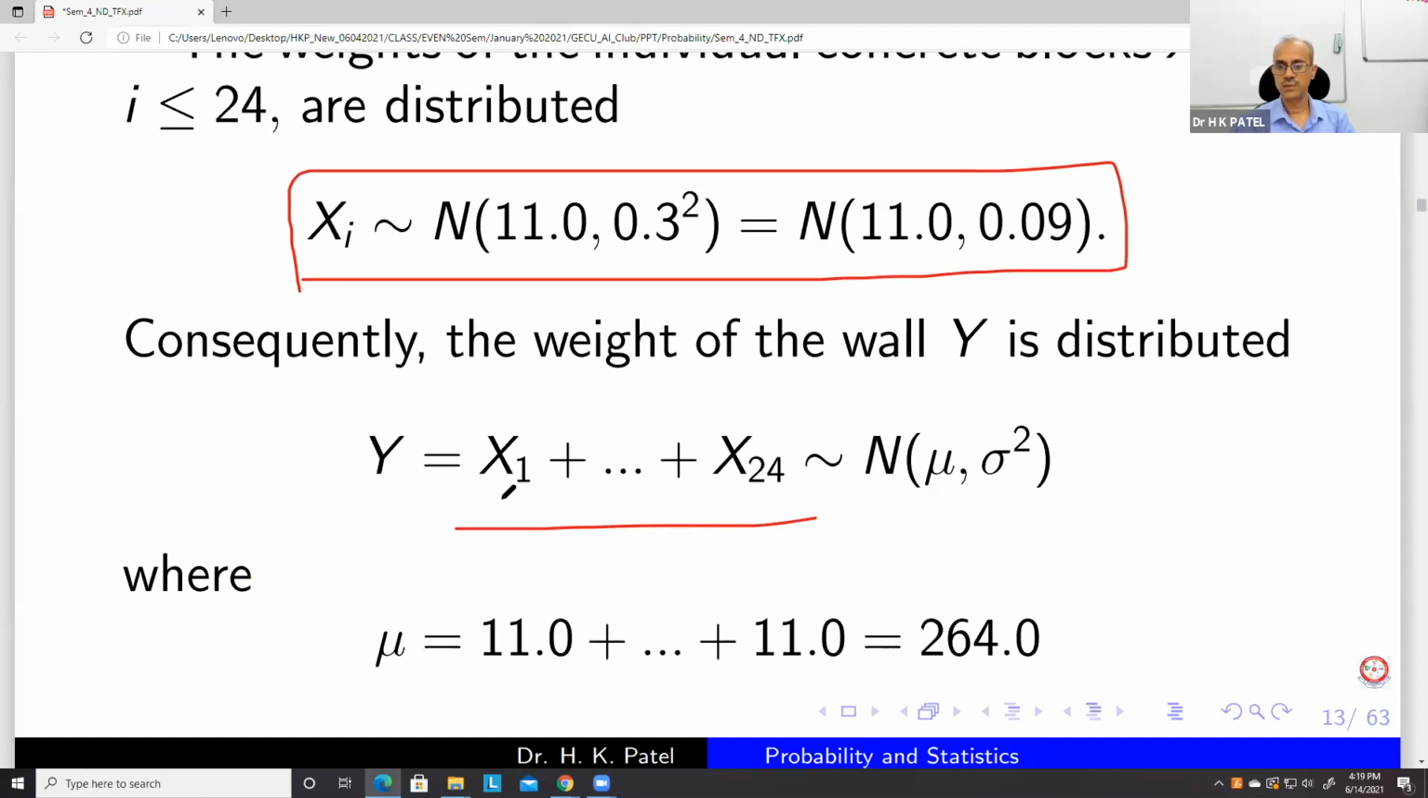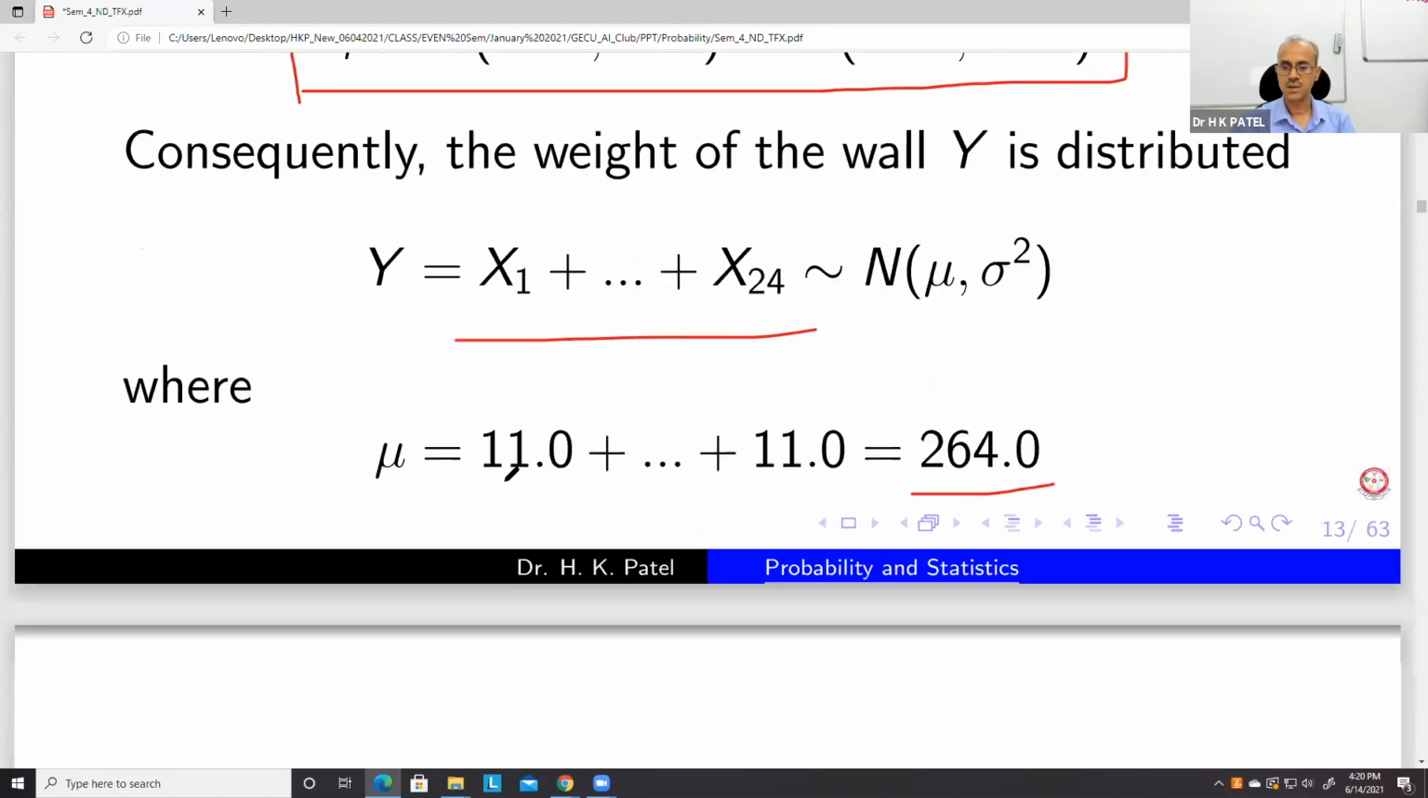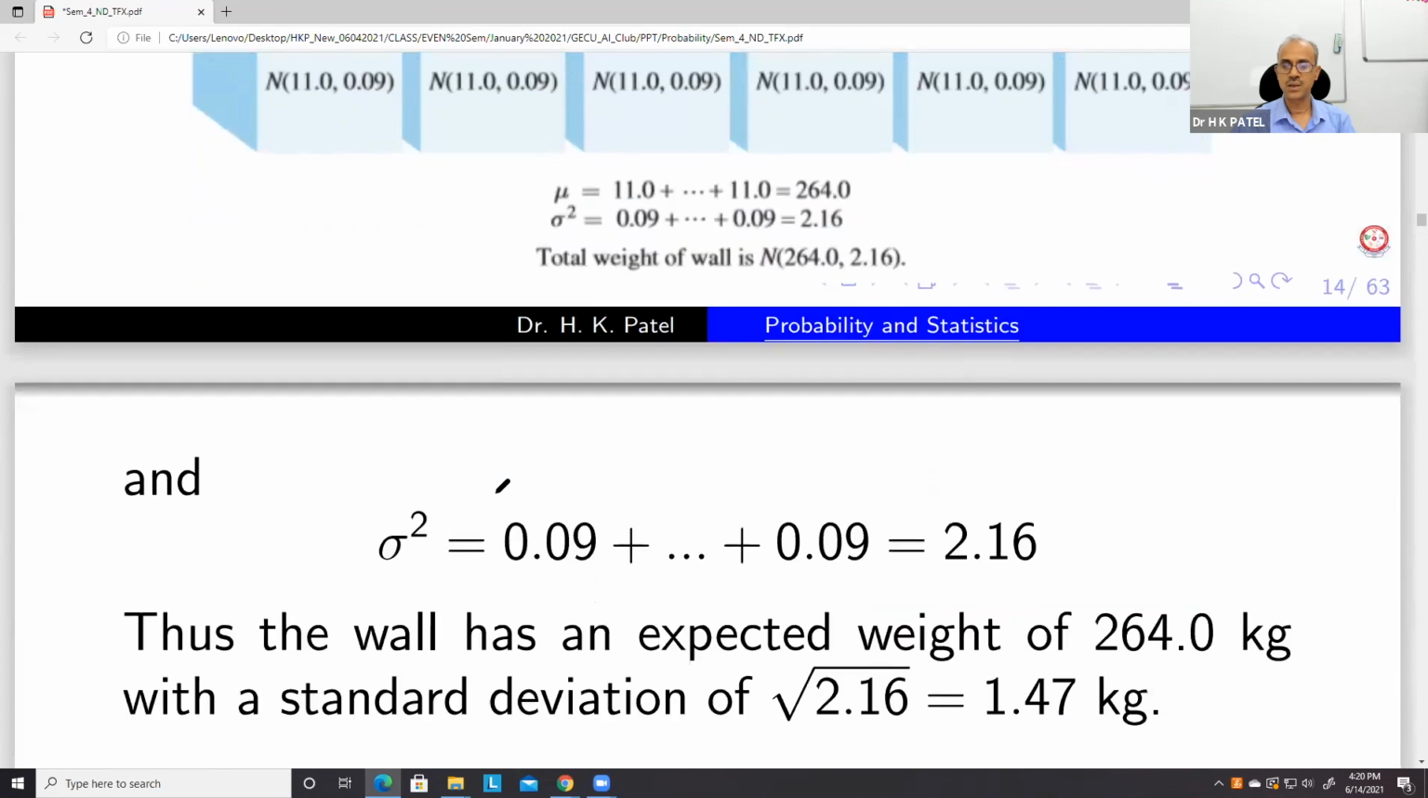Now we know that if each of x1, x2, x24 is normally distributed, then we proved that this sum is also normally distributed with mean mu and variance sigma square, and we know how to find mu. You just add the means of all these. So this is 264. And for sigma square, again just add the variances of all x1, x2, x24. So these are all the variances given here. So sigma square will be 2.16.